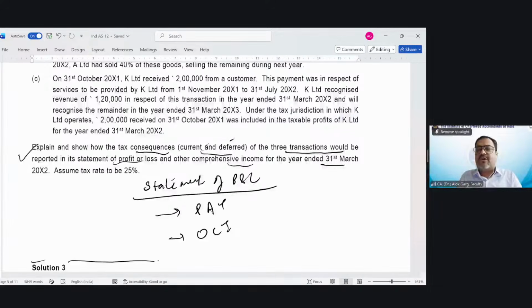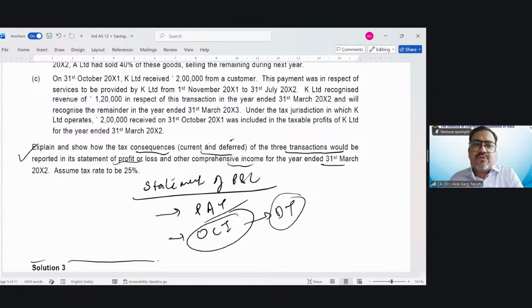Current tax will always be in the PAT, in the first part of the P&L, and deferred tax relating to the normal items has to be taken in the first part for arriving at PAT. But for items relating to OCI, deferred tax has to be taken in the OCI.